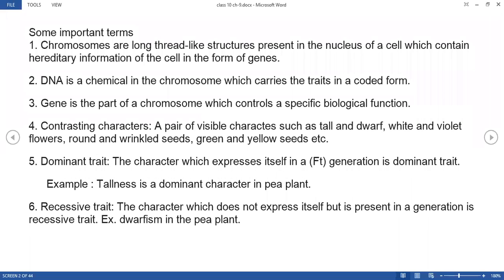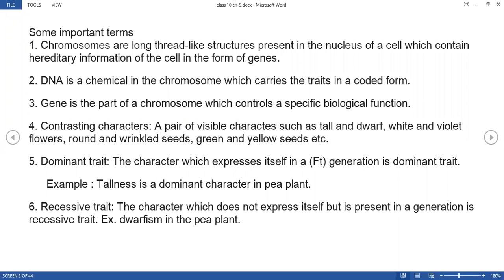Now, a gene is the part of a chromosome which controls a specific biological function. So what is a gene? It is a part of the chromosome, right? Small genes are present and they control what? The biological functions which are carried out in the body.